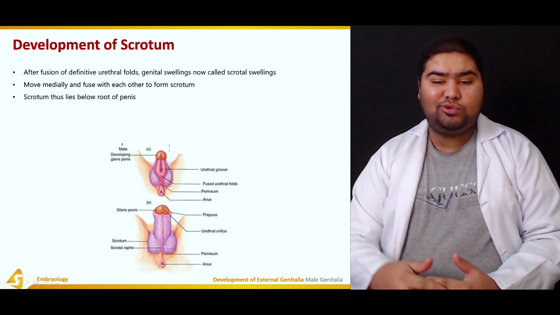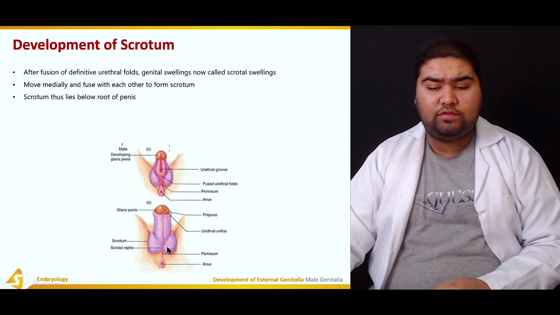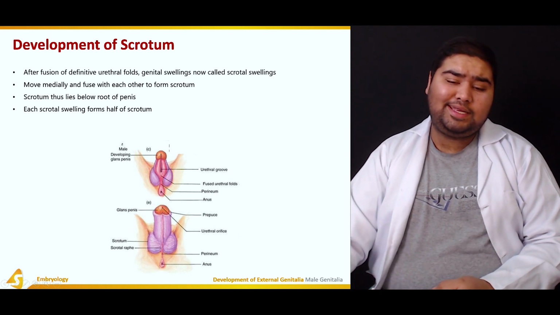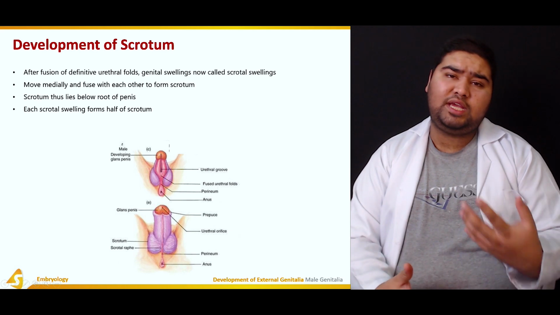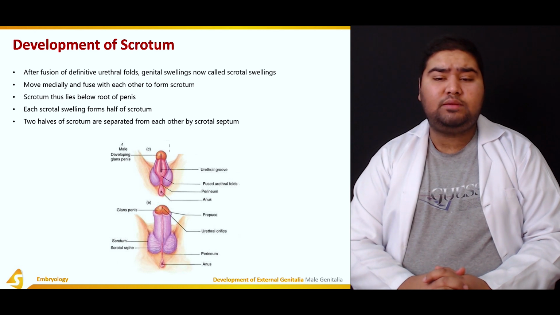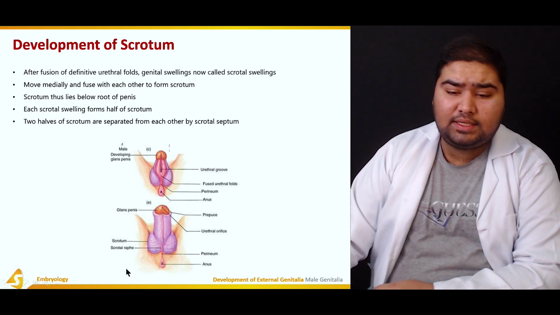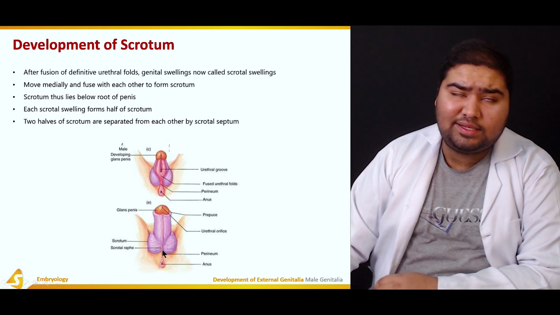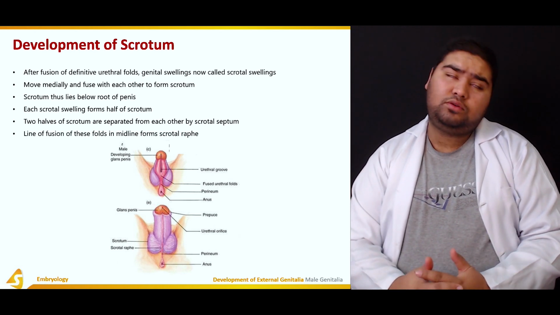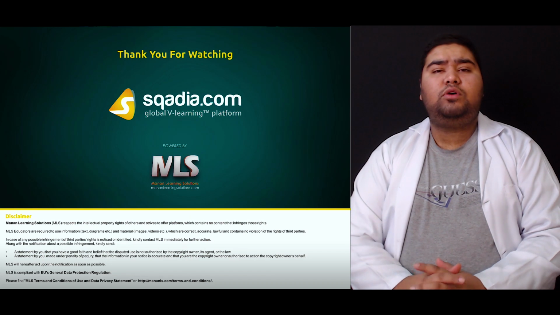Now the scrotum lies just below the root of the penis. Each scrotal swelling forms half of the scrotum, obviously, because it is formed by a combination of two, so each half contributes 50% to it. The two halves of the scrotum are separated from each other by the scrotal raphe. Here you can see this is the scrotal septum or scrotal raphe separating the two halves. The line of fusion of these folds is known as the scrotal raphe, which can be seen in the figure.